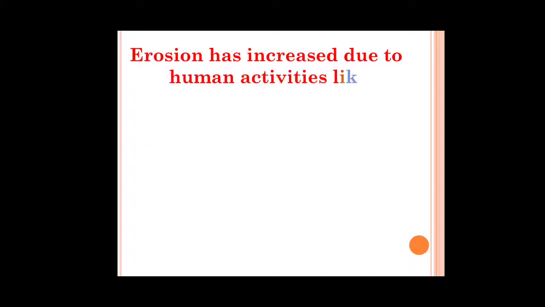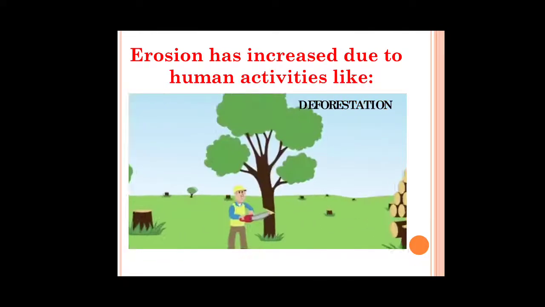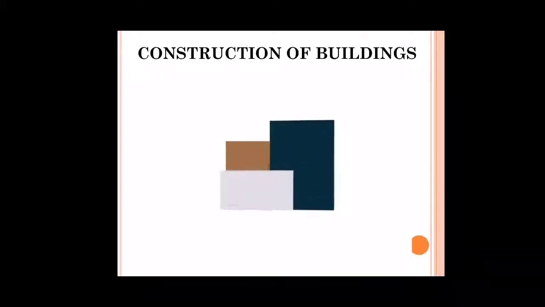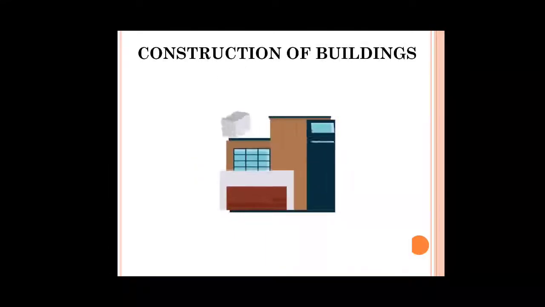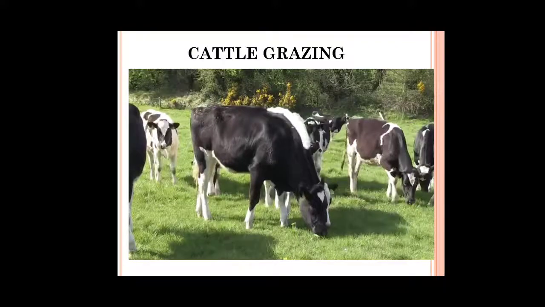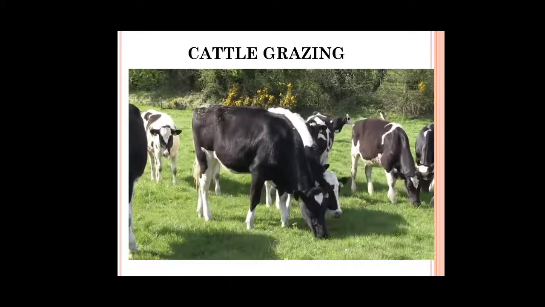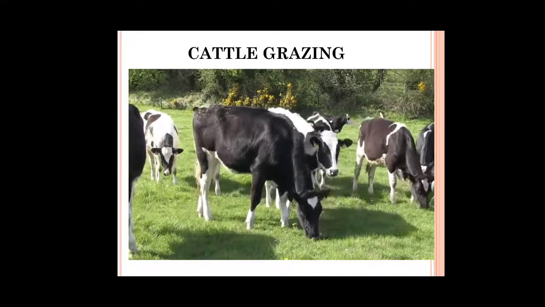Erosion has increased due to human activities like deforestation, construction of buildings, cattle grazing, etc. A large part of Earth's fertile soil is lost due to erosion. Action of high-speed wind and water carries agricultural soil from mountains and plains to the oceans. Soil erosion can make the soil infertile and unsuitable for agriculture.